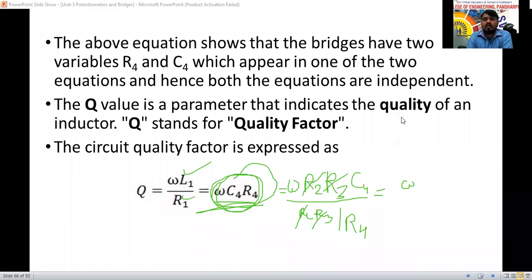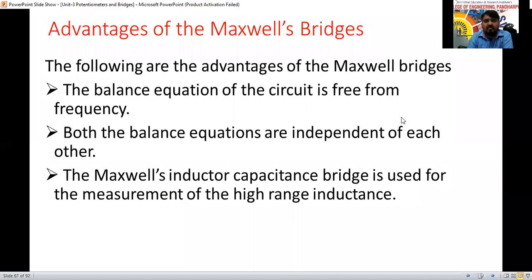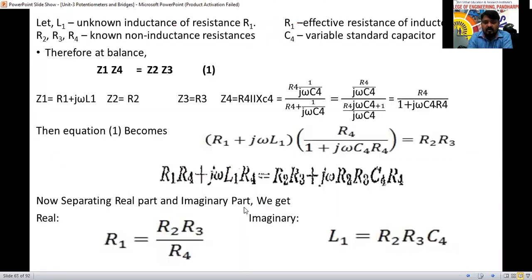We are not talking about the Maxwell inductance bridge only, but the total Maxwell inductance capacitance bridge. Here some advantages are there. You have observed the equations or not, I don't know. In the balance equations, there is no frequency at all. Is there any omega term, omega equal to 2 pi f, in the L1 and R1 equations?